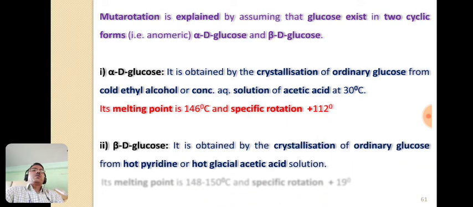Whereas beta D glucose is the glucose which is obtained by crystallization of ordinary glucose from hot pyridine or hot glacial acetic acid solution, and the melting point of beta D glucose is 148 to 150 degrees Celsius. This is the range of temperature in which beta D glucose melts, and the specific rotation of beta D glucose is plus 19 degrees.